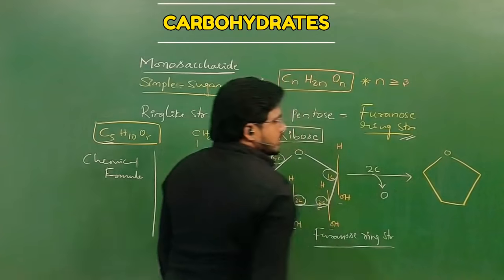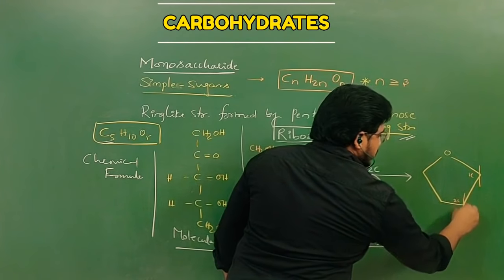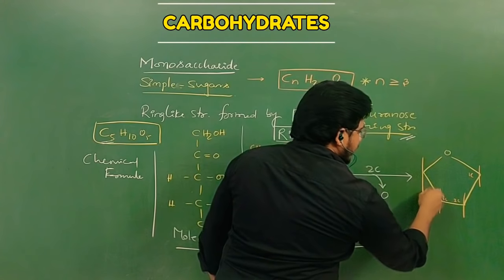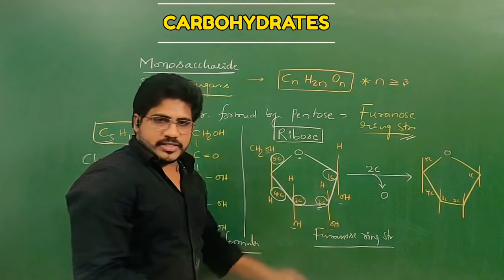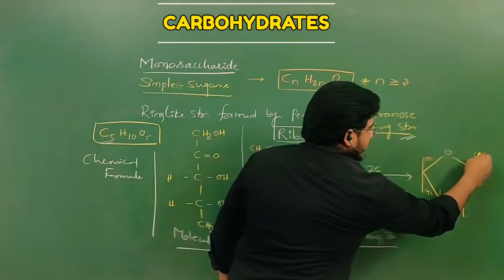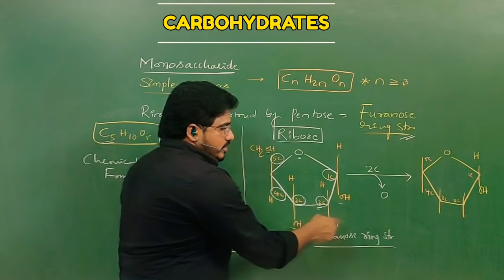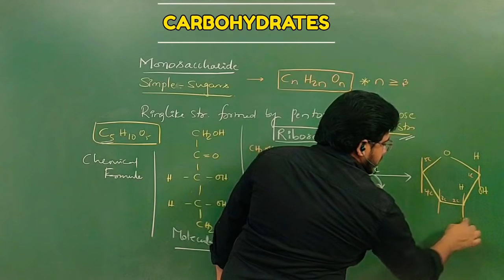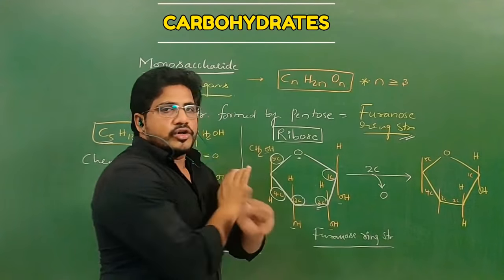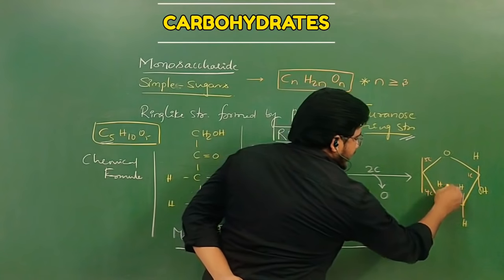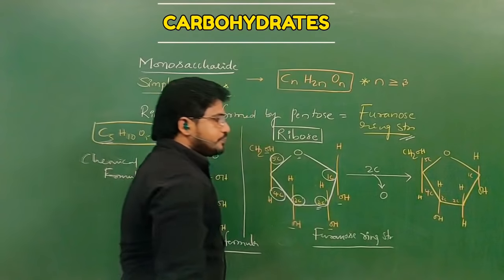As it is, you draw the structure. This is carbon number 1, carbon number 2, carbon number 3, and this is carbon number 4, and this is carbon number 5. So we did remove oxygen from the second carbon; the first carbon is as it is, H and OH. Second carbon, we removed O, so H and H, oxygen was missing. And the third, fourth and fifth carbons, there were no changes. So as it is, you draw H, OH, here H, and here CH2OH.